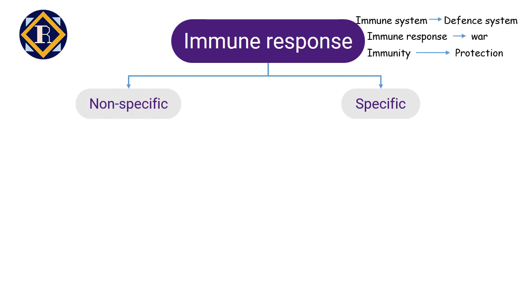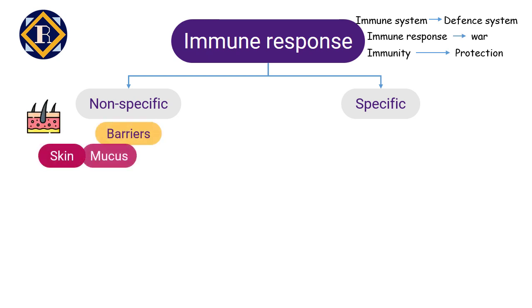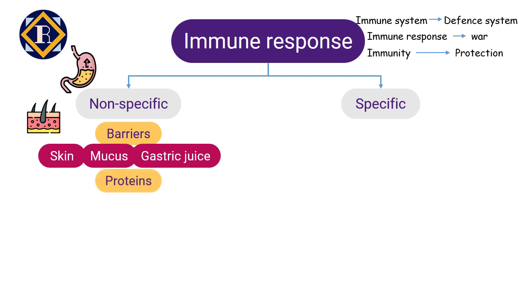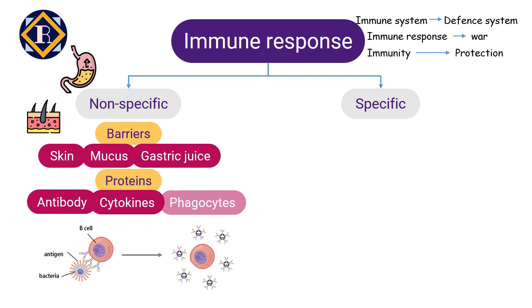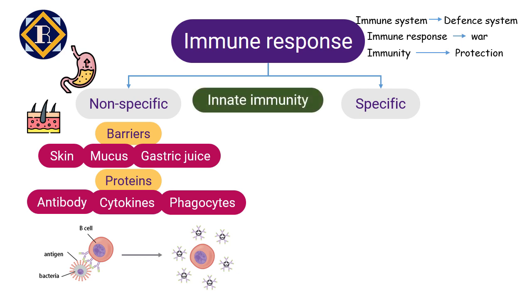The non-specific immune response, also called the first line of defense, is provided by barriers like skin, mucus, or gastric juice. If the pathogen passes through these barriers and enters the body, it encounters the protein molecules of the immune system like antibodies and phagocytes. This response system is similar for any pathogen attack. Hence, it is called a non-specific immune response, and the immunity or protection it gives is called innate immunity. This is the immunity that a child gets from birth itself. The limitation of this response is that it can't defend against the more sophisticated pathogens.